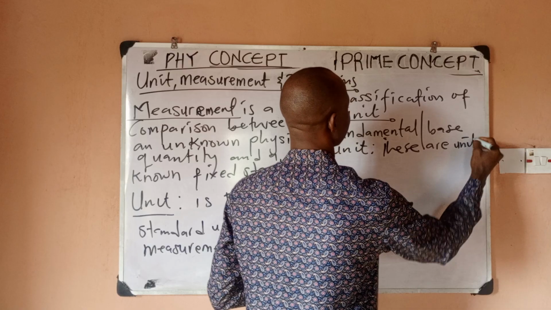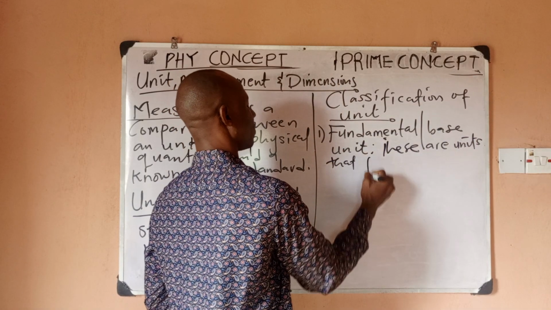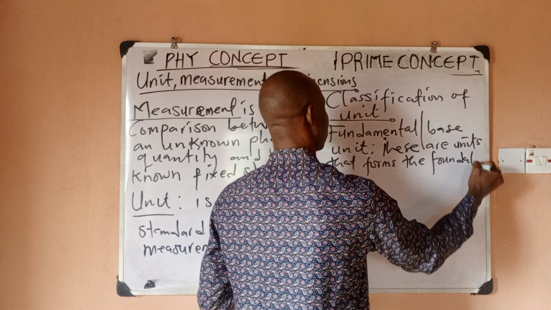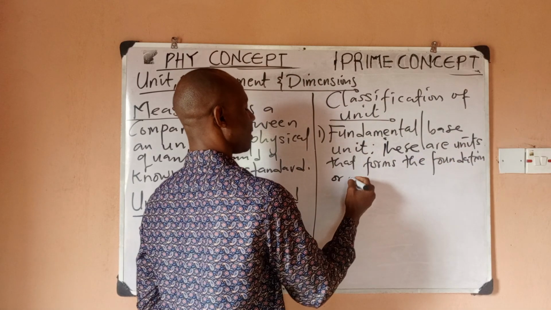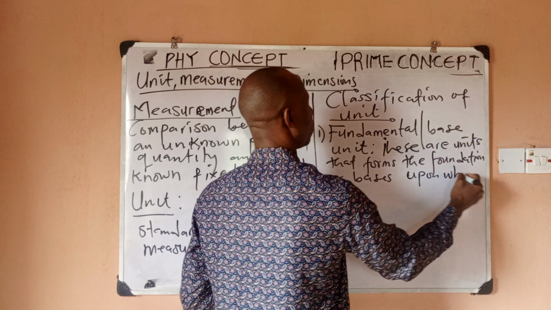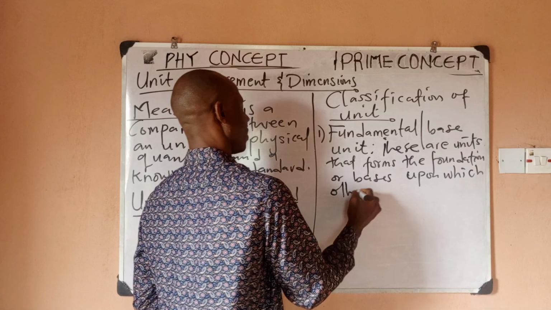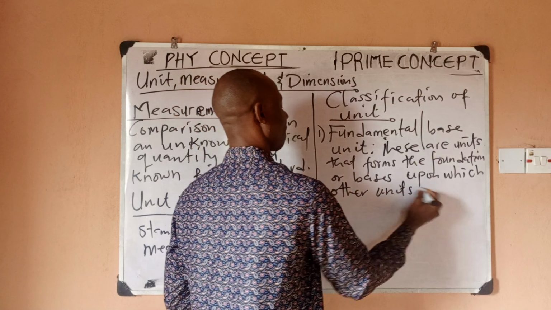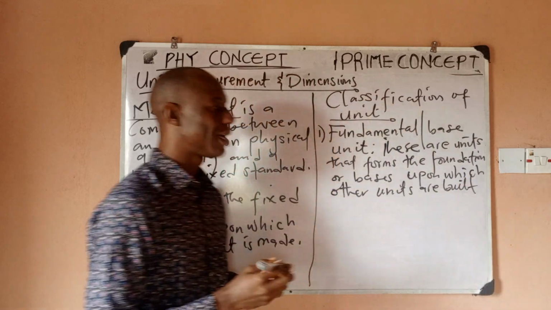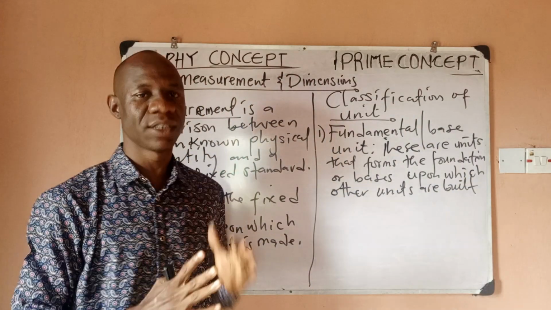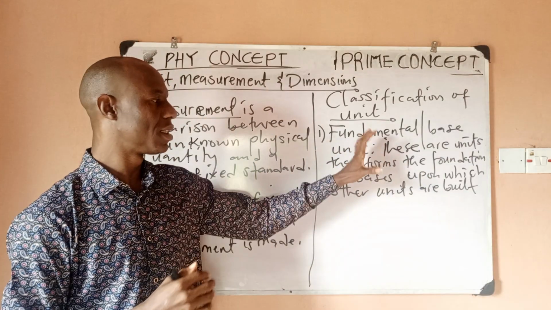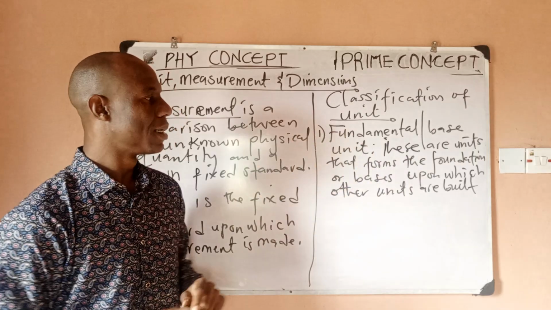So these are units that form the foundation, or you can say basis, upon which other units are built. Upon which other units are built. So these are called base units. So it means these are fixed standards. Every other one emanates from this, right? Yes. So these are base units.